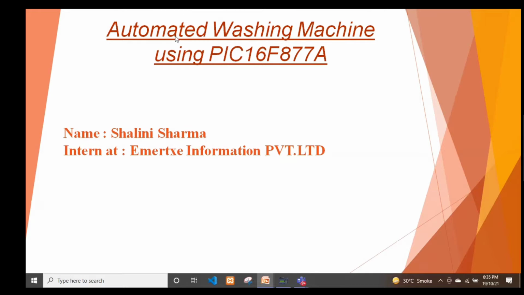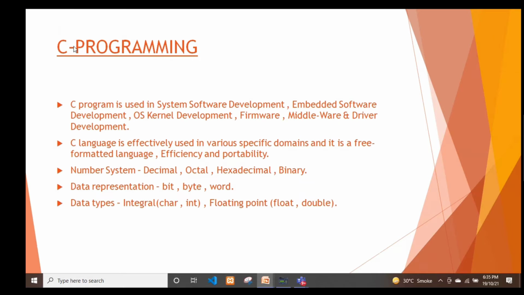I am here to explain about my project, Automated Washing Machine using PIC16F877A microcontroller. In my internship, in the first week, I learned about C programming. C programming is used in system software development, embedded system software development. C language is effectively used in very specific domains and it is a pre-formatted language.